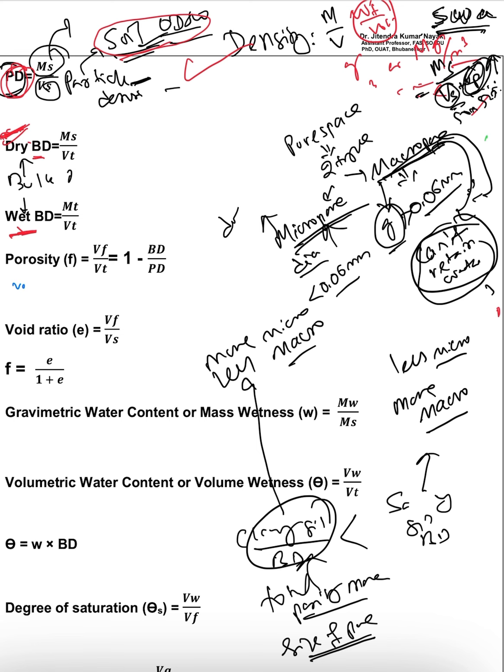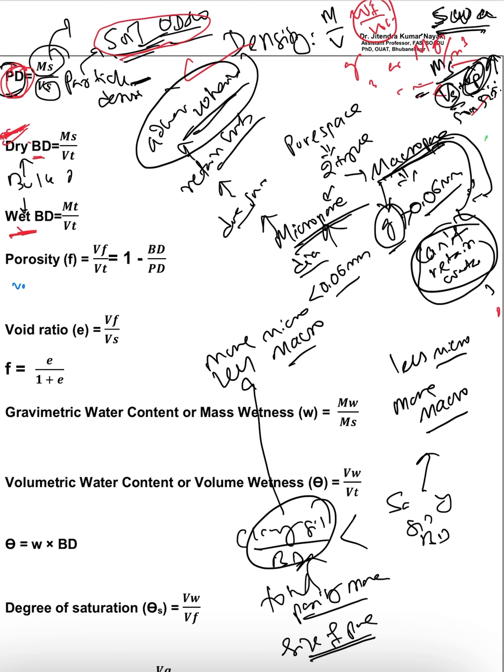But in case of micropore, due to the small size, it will retain water, as you know, by the force of adhesion and cohesion. First the capillary rise will be there, and micropores are more important with respect to increasing the water holding capacity. If you have more macropores, you cannot increase the water holding capacity, because the macropore water will, by means of the force of gravity, go downward.